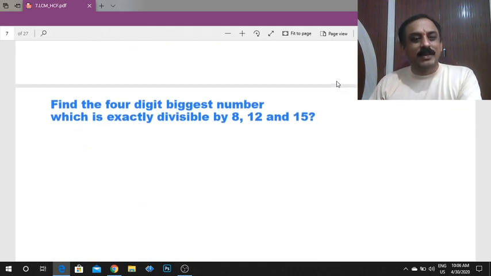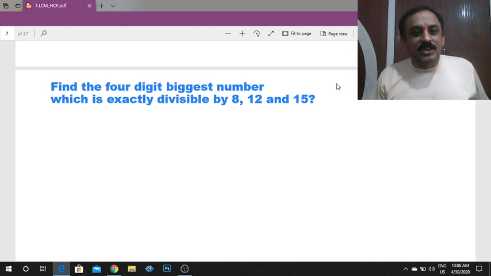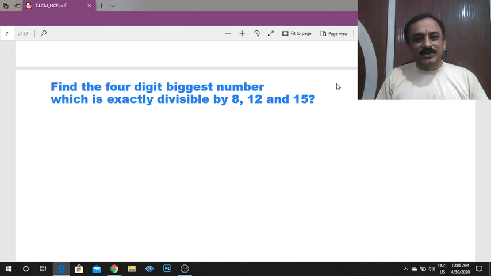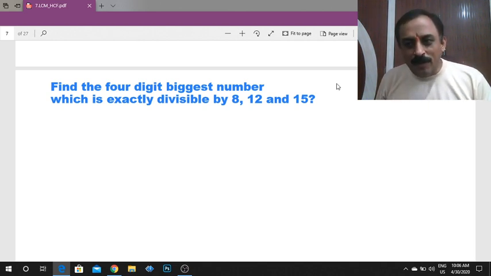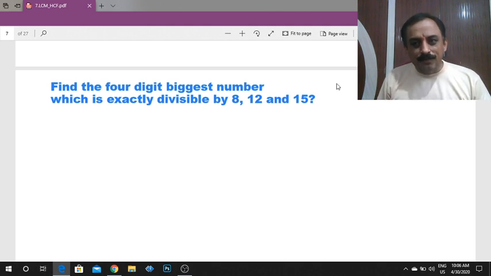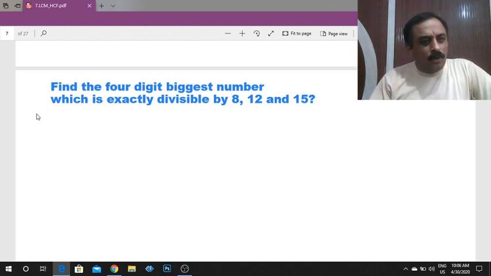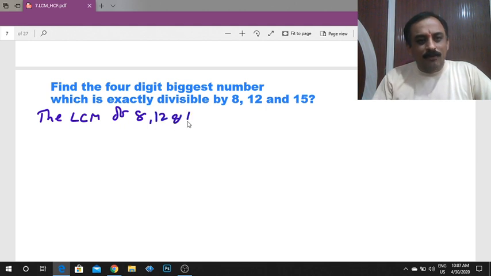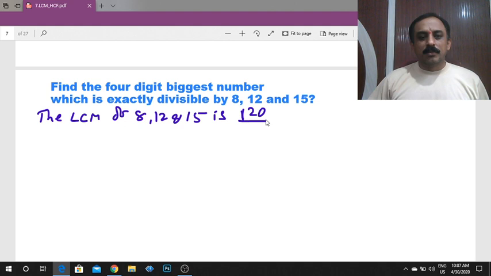Now the next question, see here: find the 4-digit biggest number which is exactly divisible by 8, 12 and 15. So what is the LCM of 8, 12 and 15? The LCM of 8, 12 and 15 is 120. So it means 120 is divisible by 8, 12 and also 15.